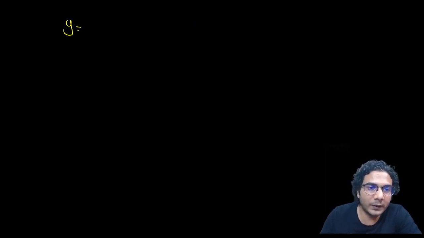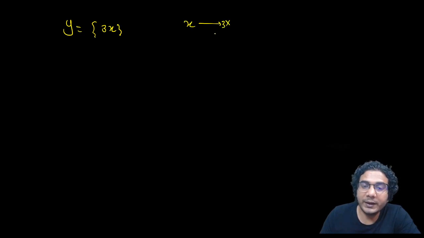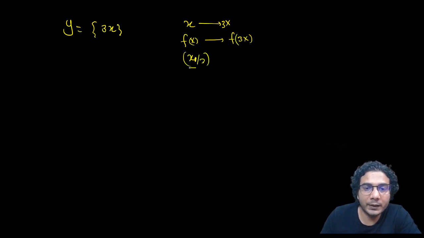And what if I ask you to plot y is equal to the fractional part of x by 3? Now plot the fractional part of 3x. Let's plot this. So that means you are replacing x by 3x in the graph of f(x). So this graph will become f(3x). So all the points, the point which was x1, will now become x1 by 3.